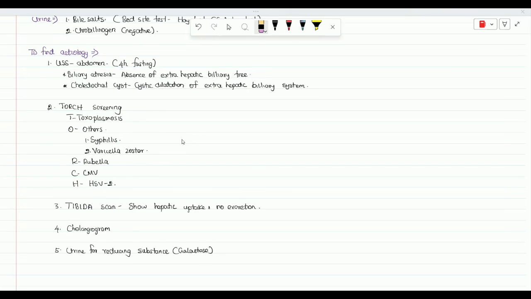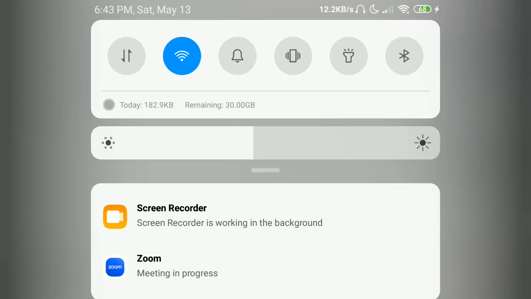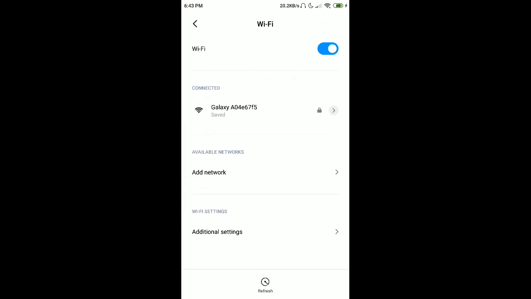These are all the causes I've mentioned. In the conjugated type: biliary atresia, choledochal cyst, and I have mentioned congenital infection.